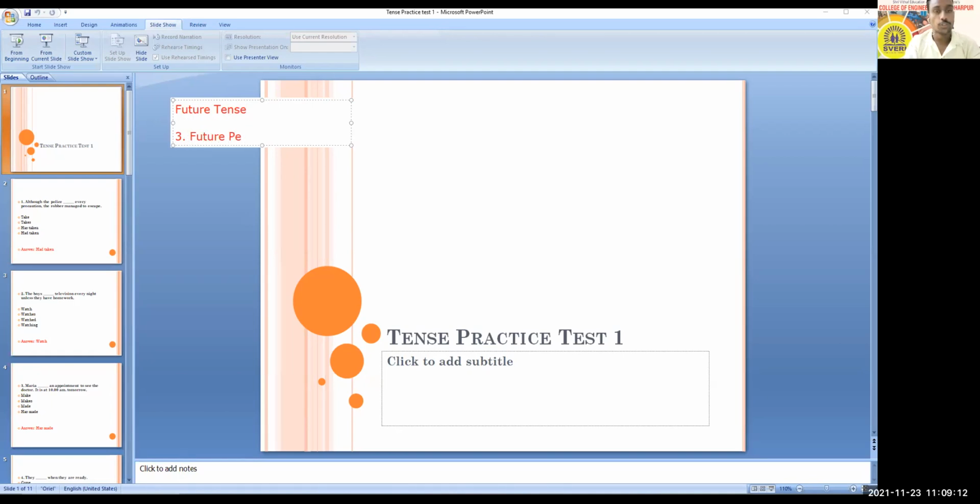So let's talk about use. When we plan, when we think, when we imagine that the action is completed in future, how is it possible to complete an action in the future? We cannot just complete an action in the future, but we think that up to that time, for example, up to evening, you can take the closer time, up to the evening or up to night, we can think that a particular action will have completed, or you might have attended all the classes. So we can just think of it.